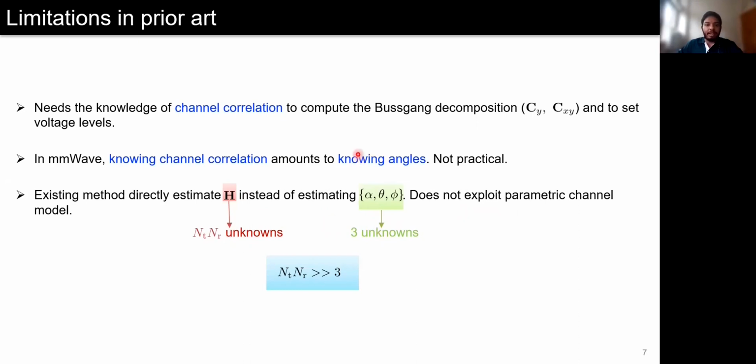To avoid the need of channel correlation to compute the Cholesky decomposition and to exploit the parameter structure of the millimeter wave channel model, we will begin by proposing a new noise modeling for the spatial sigma-delta quantizer. Using the new noise model, we will then propose an angular channel estimation technique for millimeter wave MIMO systems.